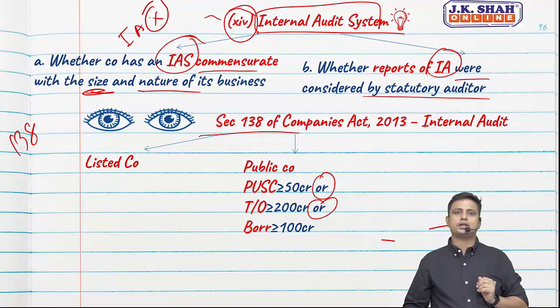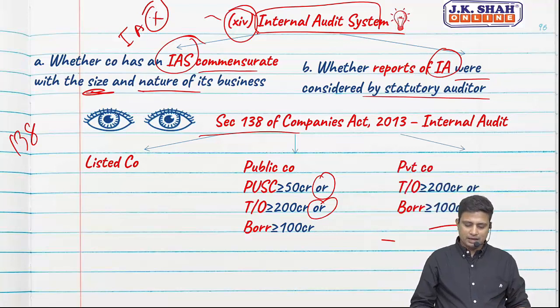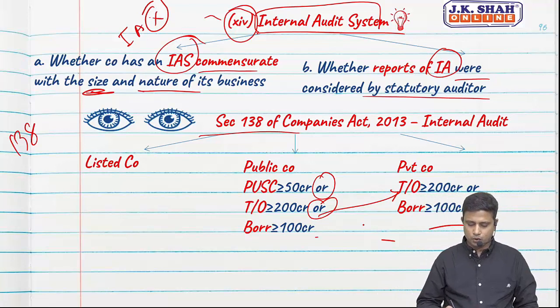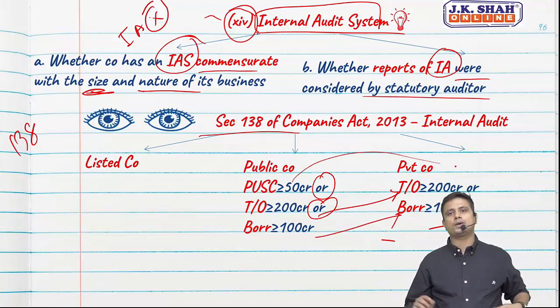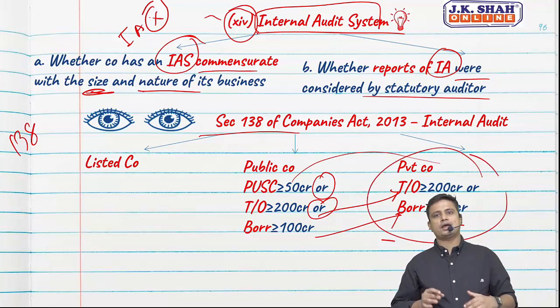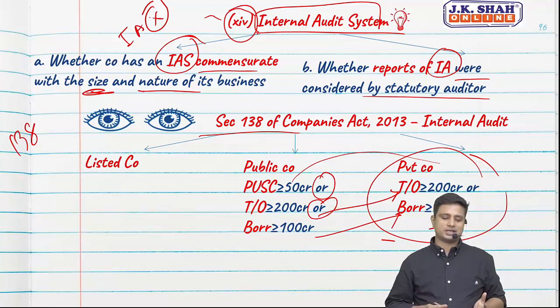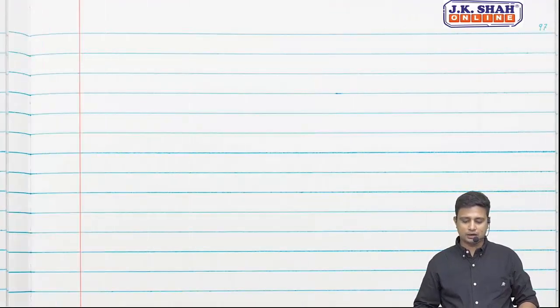So paid up share capital in public limited 50 crores or more, turnover 200 crores or more, or borrowings 100 crores or more. In case if we are a private limited company, turnover will be 200 crores or more, or borrowing will be 100 crores or more. They have not specified anything about paid up share capital in case of a private limited company. So in this scenario, internal audit will be applicable, and only if internal audit is applicable, clause number 14 will come into play. Okay, that was clause 14, internal audit.